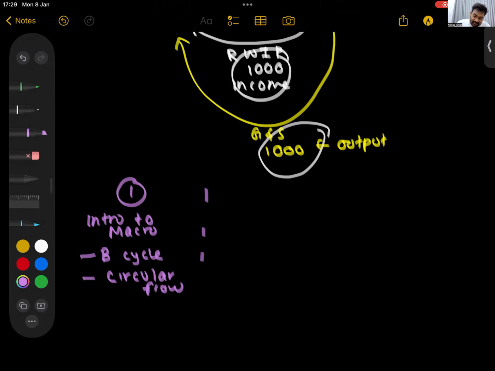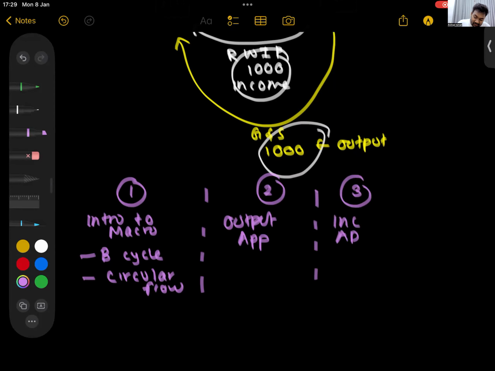Then the rest of the unit is this. Second part is output approach. Output approach is long. Third part of this unit, income approach. Fourth part of this unit, expenditure. So when you are studying, if you break it down into parts like this, you see how easy it is. Today we finish this, and now I will start the output approach also. Tomorrow we'll try our level best to finish.